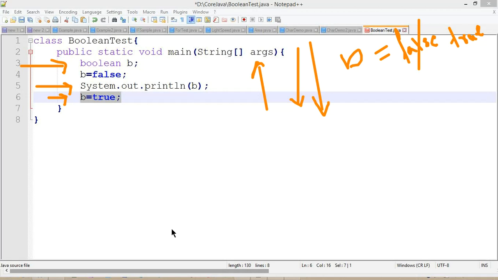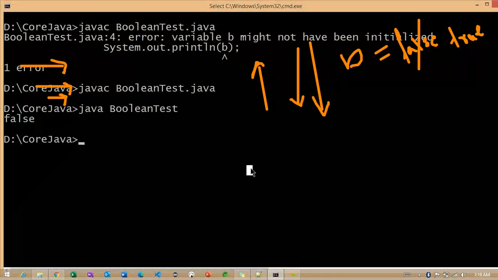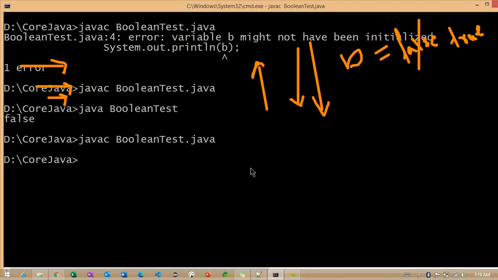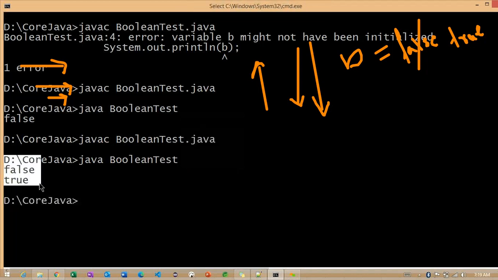Now observe here. After overriding this value with true, if I print here, we are going to get the value true. We cannot get the false value, because we are overriding the value. Initially it is a false value, and in the second line we override it with true. This is very important, how the values are overridden. We are working with the same variable, but based on our requirement, we change the value.